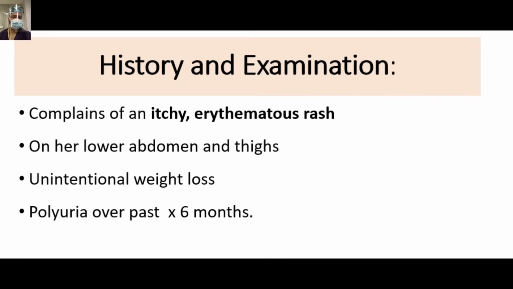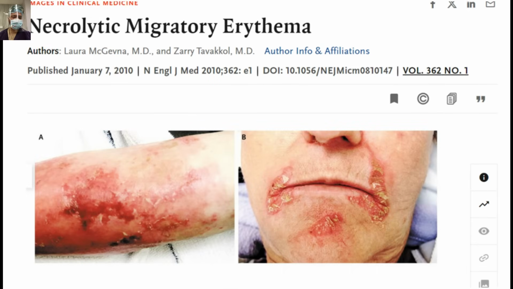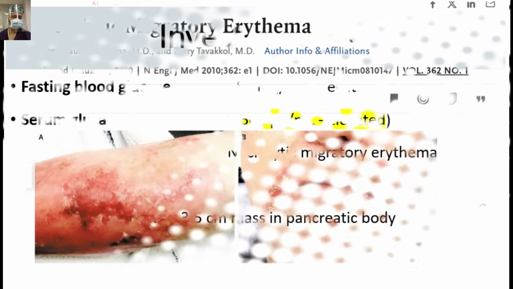This was similar to the case published in NEJM, which we have discussed, that is, necrolytic migratory erythema, a specific rash, with diabetes mellitus. Polyuria was because of the diabetes mellitus, along with unintentional weight loss. So this is basically a case of glucagonoma.